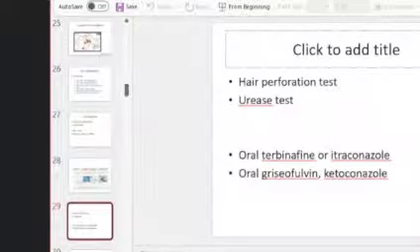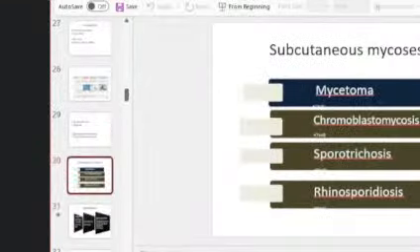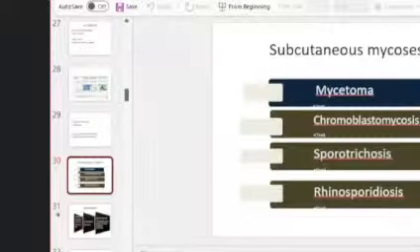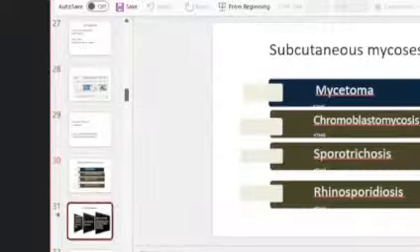Treatment: oral terbinafine or itraconazole, oral griseofulvin, ketoconazole. These are the drug options available. Then this is a very important short essay question: subcutaneous mycosis. And among this, mycetoma itself has been asked as a short essay question. These are the important subcutaneous mycoses: mycetoma, chromoblastomycosis, sporotrichosis, and rhinosporidiosis.